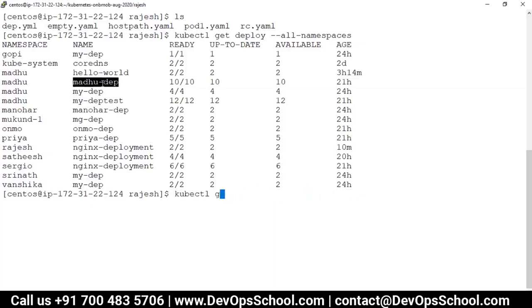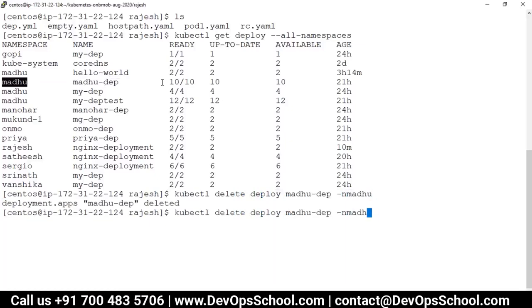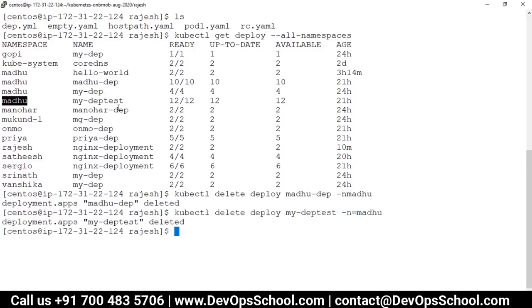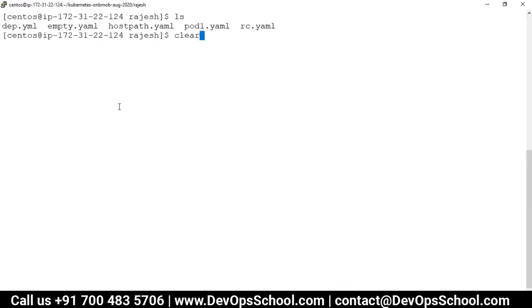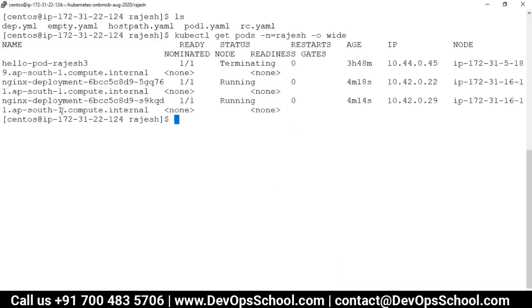So delete deploy Madhu P -n Madhu, and deploy my dep test -n Madhu. Okay, so now I'm wishing that if I delete my pod, it should create inside another node. Okay, so both are in the same node.